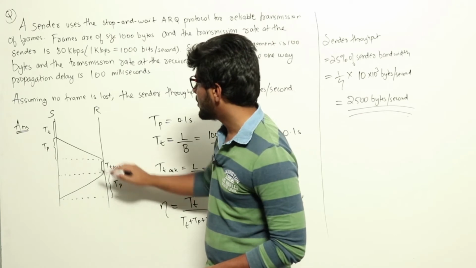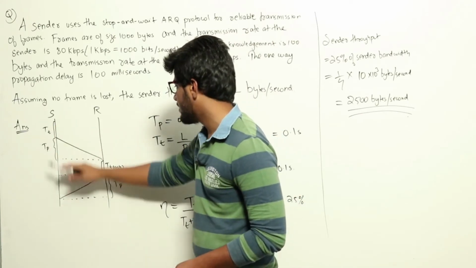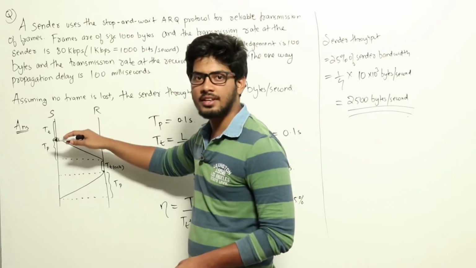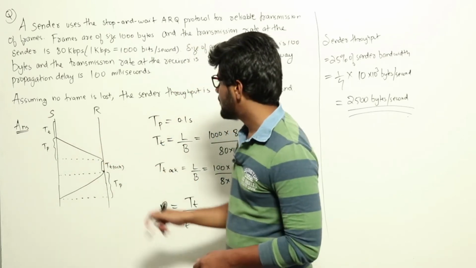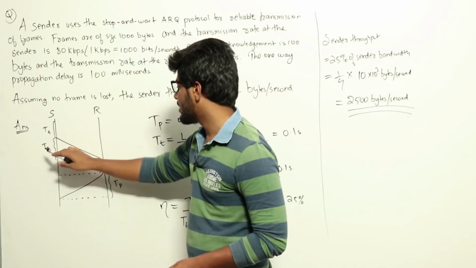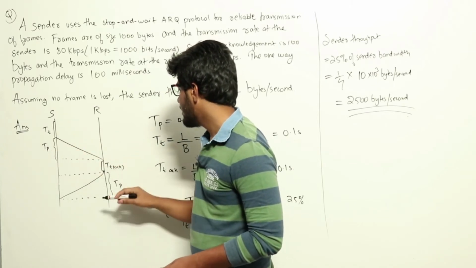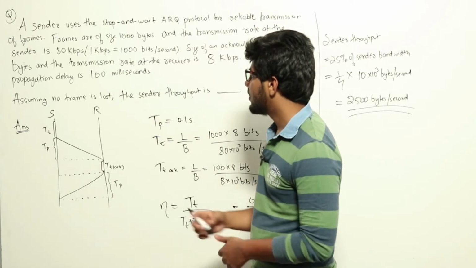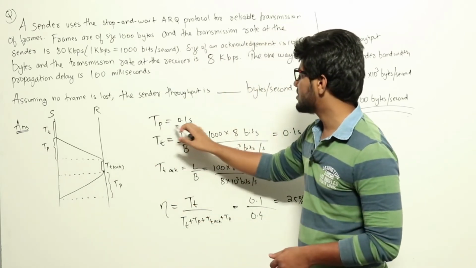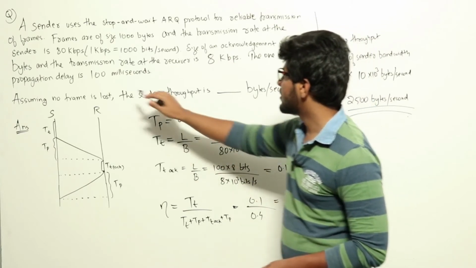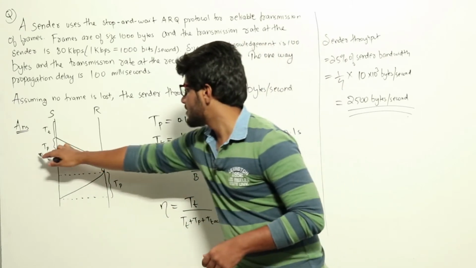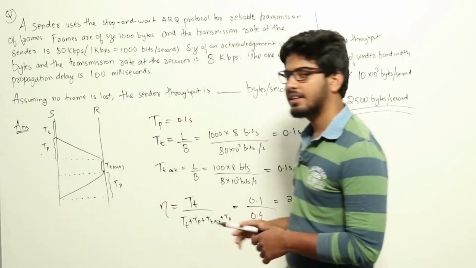And the efficiency will be only this part out of the total. This is the total time taken and this is the time taken doing useful work, that is sending the packet. So efficiency would be T transmission at the sender divided by T transmission plus T propagation plus T transmission of acknowledgement plus T propagation. Now let us calculate all of these values. In the question it is given that the propagation delay is 100 milliseconds, that is 0.1 seconds. So T propagation is 0.1 seconds each.